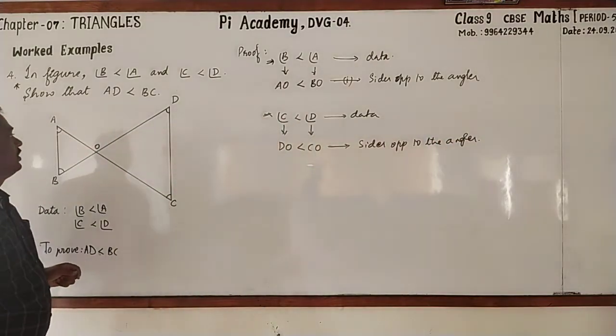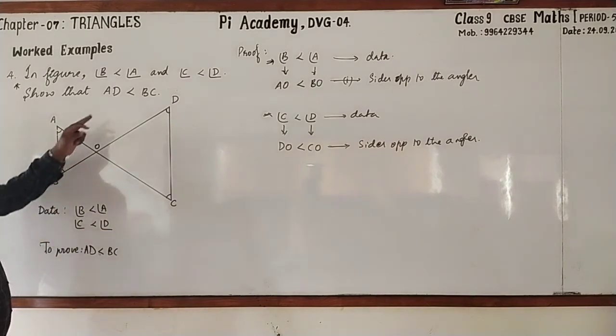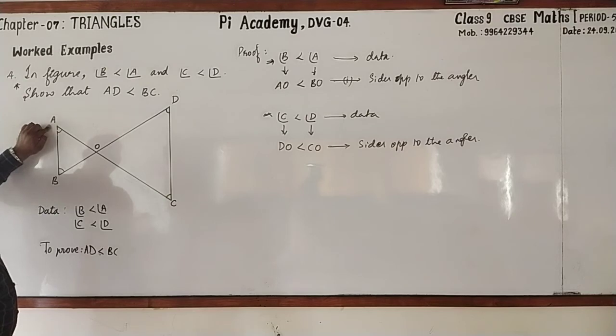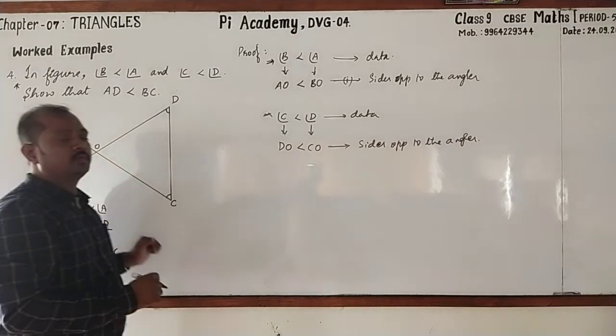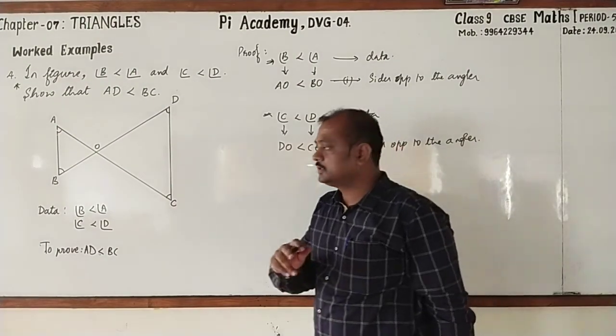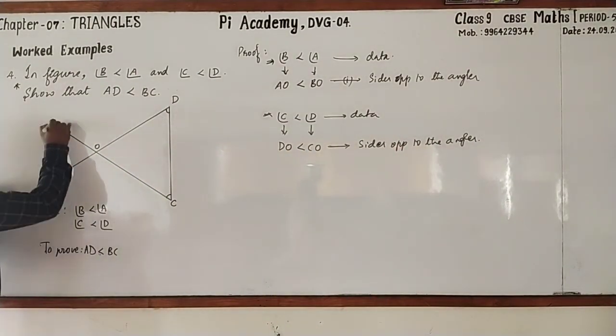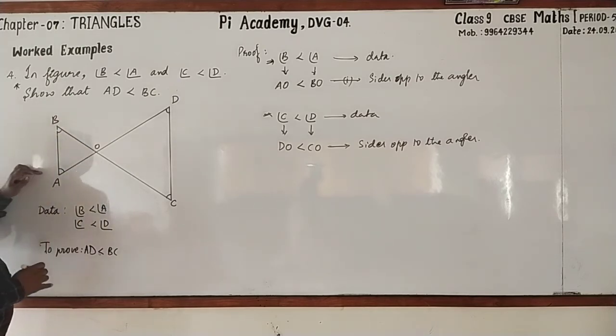Next, you are going to prove that AD is less than BC. Dear students, there is a correction. Here A should come here and B should be here.